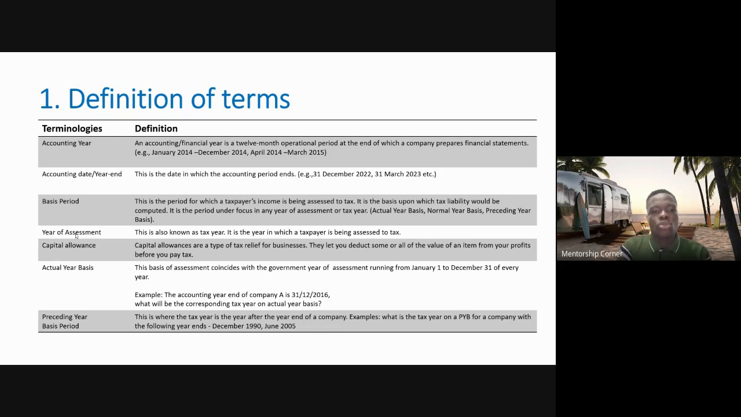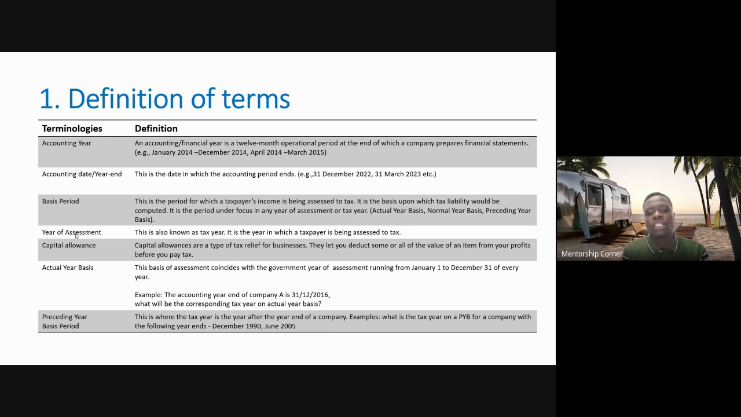All right. So we also have what we call the capital allowances. Capital allowances are a type of tax relief for businesses. These are deductions that you enjoy for incurring capital expenditure, where the depreciation on such capital expenditure is disallowed, right? So actual year basis, this is the basis of assessment which coincides with the year of accounting, running from January to December of that particular year, right?